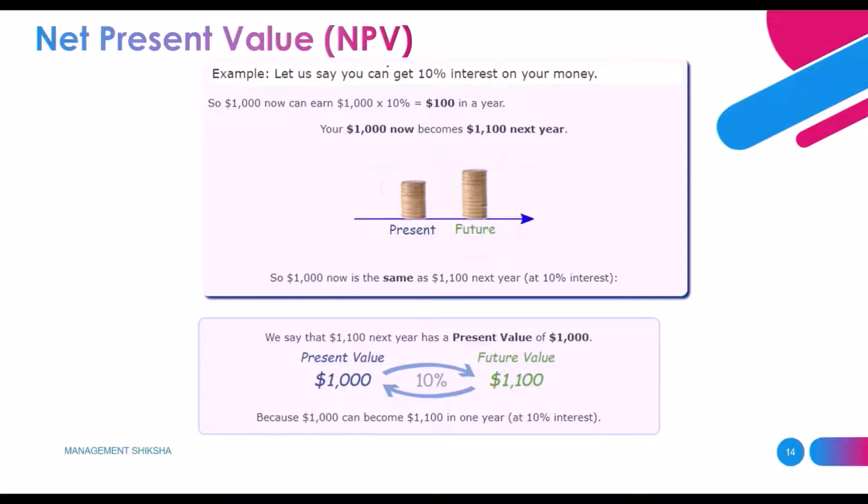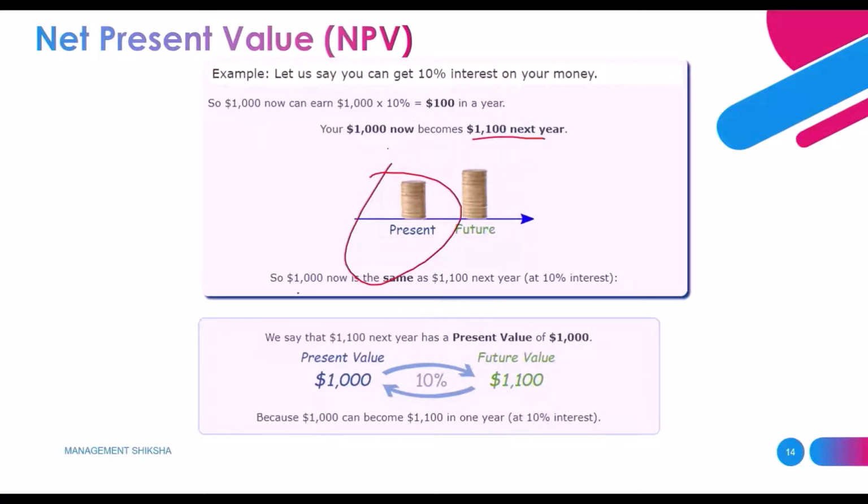You want to invest that $1,000 somewhere and get a return of $100 on 1,000 rupees after 1 year. So you kept the $1,000 as an investment in the present, and in the future you got $1,100.